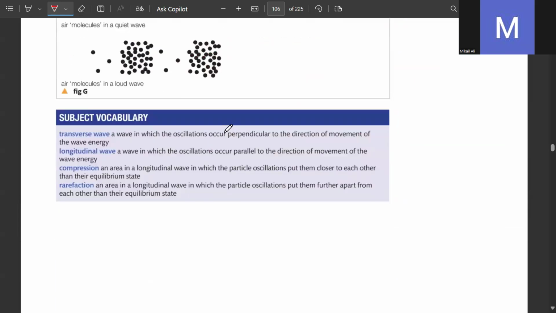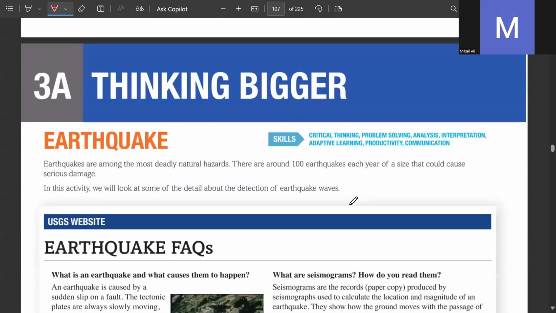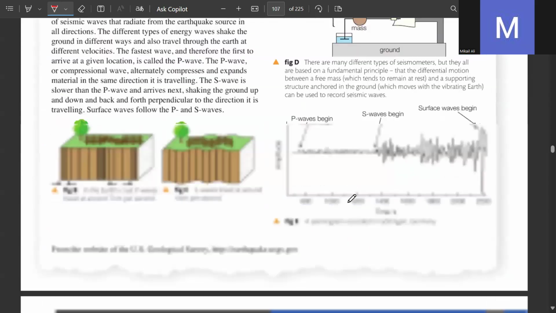So a transverse wave is the wave in which oscillations occur perpendicular to the direction of movement of the wave energy. A longitudinal wave is a wave in which the oscillations occur parallel to the direction of movement of the wave energy. Compression जहाँ पे particles बहुत close हैं, और rarefaction जहाँ particle oscillation बहुत they are further apart. And that is the end of your topic number 3A.